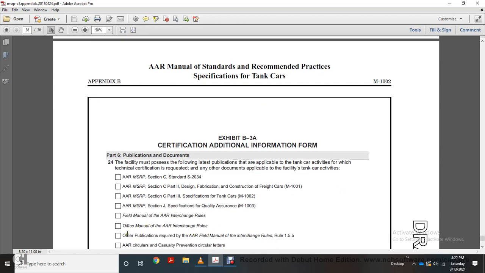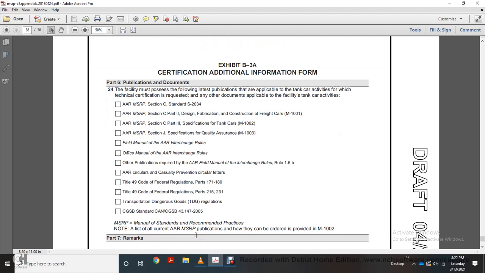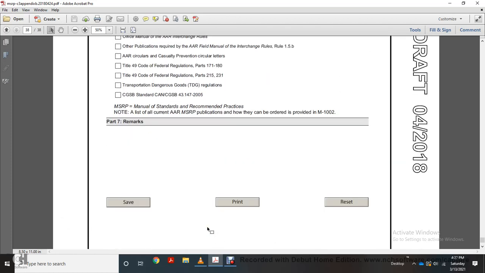Field manual, AAR interchange rules, office manual with the AAR interchange rules, other publications required by the AAR field manual interchange rule 15B, AAR circular car service and prevention circular letters, Title 49 Code of Federal Regulations 171 through 180, Title 49 Code of Federal Regulations 215 and 231, Transportation of Dangerous Goods Regulations, CGSB standards, Canadian CGSB 43.147-2005. MSRP, Manual of Standards and Recommended Practices. Note: list all the current AAR Manual of Standards and Recommended Practices publications that have been ordered and provided in the M-1002 and Part 7 of the remarks.